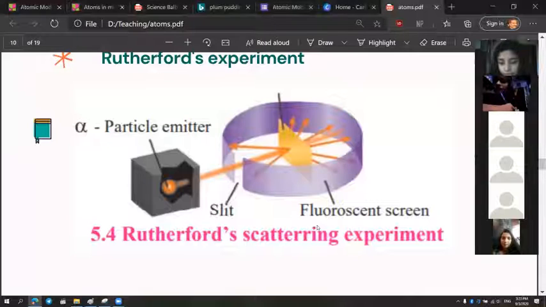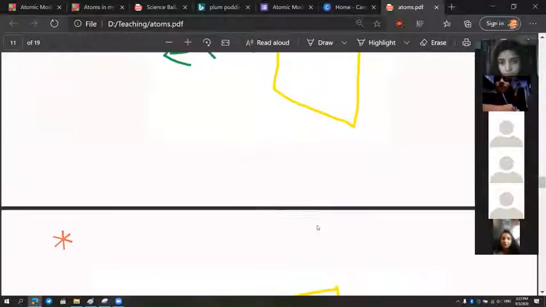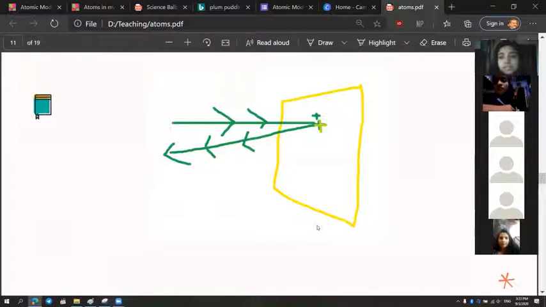So yeah, now what he expected to see was, okay, I have made some drawings, but what he expected to see was these alpha particles will go and hit the positive charge and come back, because positive charge and positive charge will repel each other, right? They will hit and move back, right? So he expected that all these alpha particles will go hit the positive charge, which is distributed on the gold foil on the atom, and it will come back.